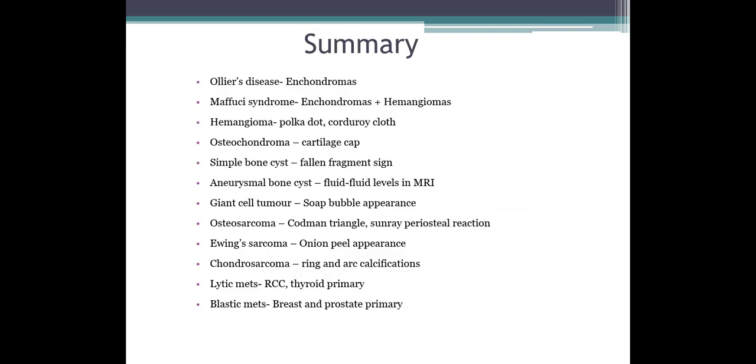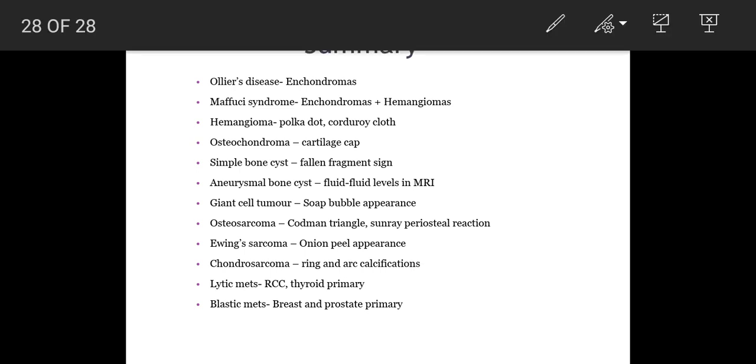Coming to summary: Ollier disease, multiple enchondromas; Maffucci syndrome, enchondromas and hemangiomas; osteochondroma, cartilage cap; simple bone cyst, fallen fragment sign; aneurysmal bone cyst, fluid levels in MRI; giant cell tumor, soap bubble appearance; osteosarcoma, Codman's triangle; Ewing sarcoma, onion peel; chondrosarcoma, ring and arc calcification; lytic mets, renal cell carcinoma and thyroid primary; blastic mets, breast and prostate primary.